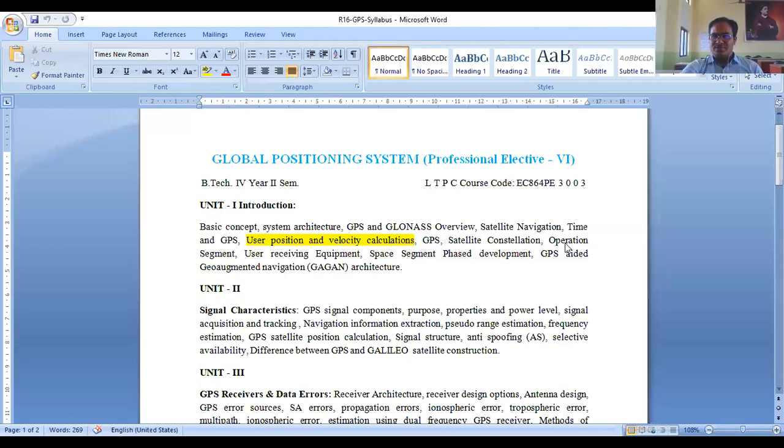GPS satellite constellations we have seen, and the 3 segments, that are user segment, operation segment and space segment. These 3 we have completed. And finally, we have seen the Indian-made GPS, that is GAGAN, the geo-augmented navigation architecture.